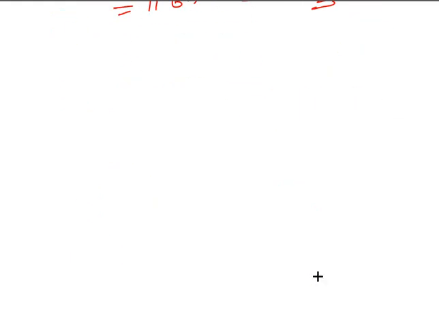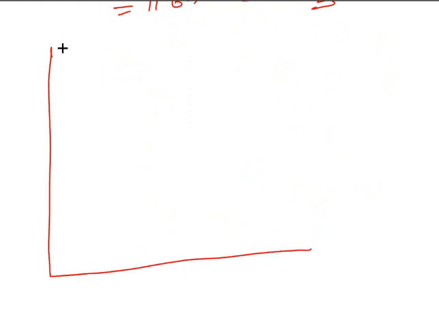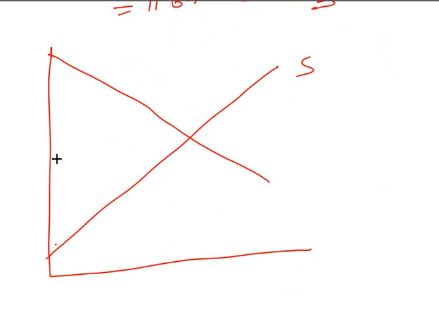If I draw this in a diagram, let me make it a bigger diagram this time. This is the demand, this is the supply, and this was the equilibrium. Let's say the new supply curve is this one, the supply plus tax curve, and it meets the demand over here.